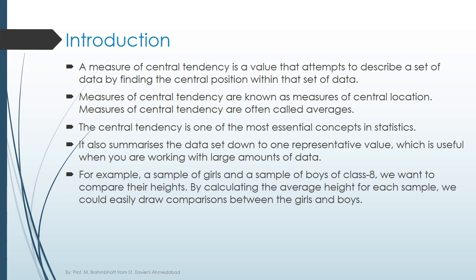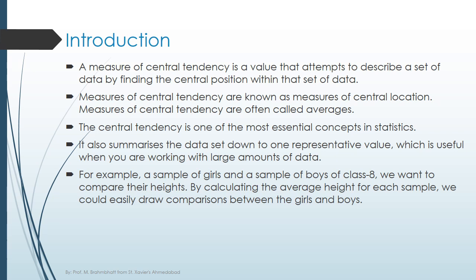Let's discuss the introduction of measure of central tendency. A measure of central tendency is a value that attempts to describe a set of data by finding the central position within that set of data. In other words, we can say it is a way to describe the center of that data set.